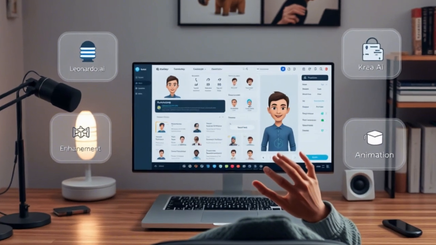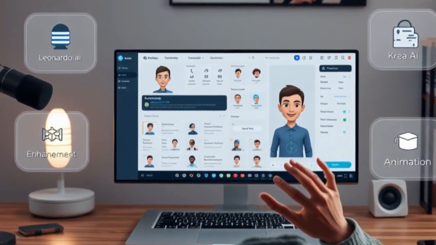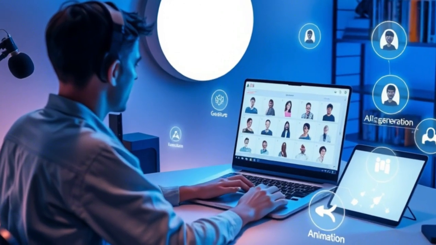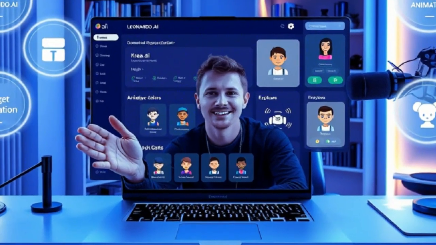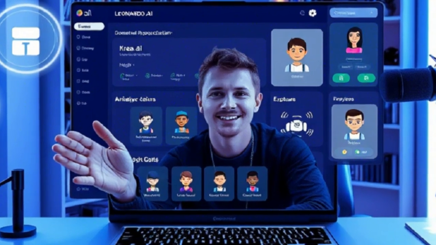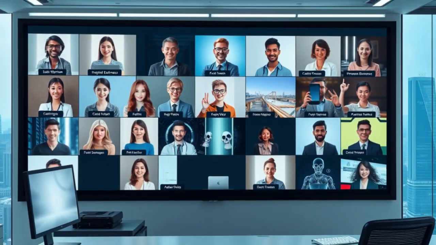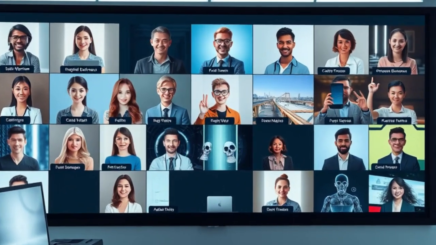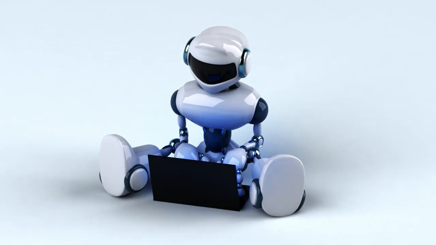Before we jump into the tutorial, let's talk about why AI avatars are such a big deal. Whether you're a content creator, a business owner, or just someone who loves experimenting with tech, AI avatars can completely transform how you connect with your audience. AI avatars are powerful because they offer consistency. Unlike human actors or presenters, they don't get tired, sick, or busy. They're always ready to deliver your message 24/7.